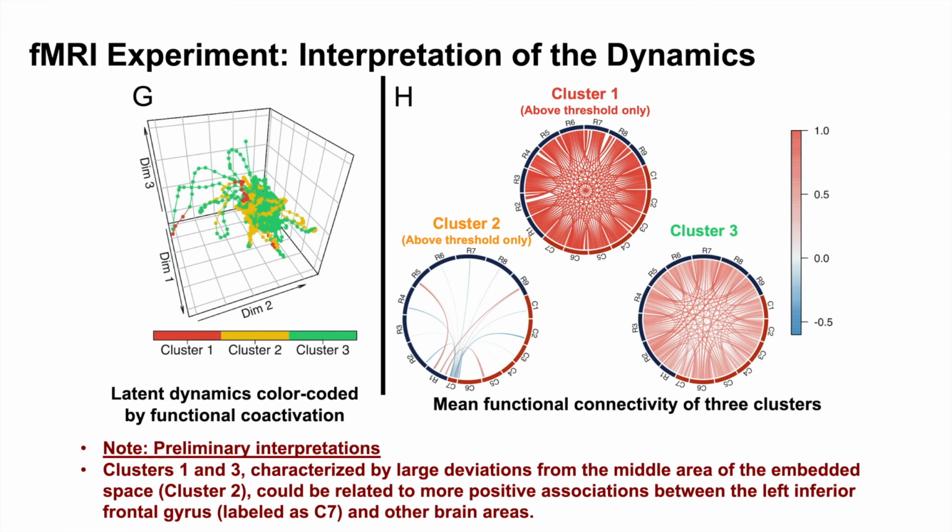Then what could these dynamics mean? Although the interpretation of latent variables is not a trivial task, we could connect the topology of the dynamics to, for example, the patterns of functional connectivity. We clustered the time points of the neural data into 3 groups based on the degree of functional coactivation among the 16 regions of interest we used. We could find that some time points with negative associations between the left inferior frontal gyrus and other brain regions are found around the middle area of the embedding space, while positive associations are more related to the departure from this middle area.